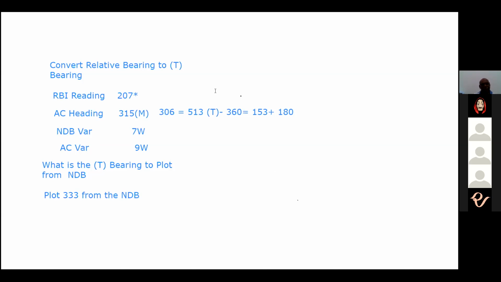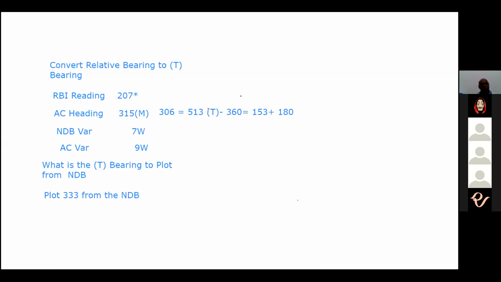The basic thing is, I said that we need to add the aircraft true heading to get true bearing. If this is the relative bearing, we convert this magnetic to true, which is 306. When you add these two, you get a true bearing.